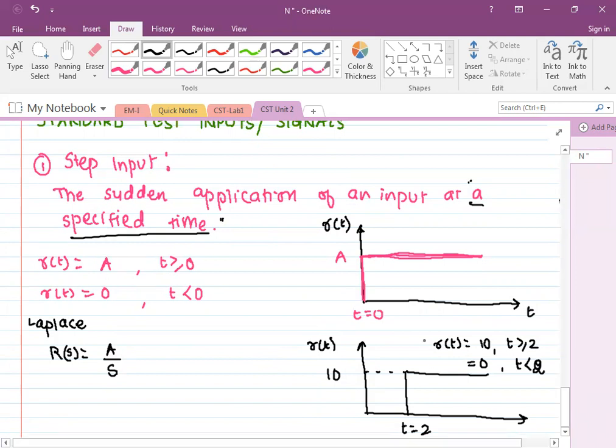A is the magnitude. It may be anything. It may be 1, 10, 100, 1000. We don't know. That depends upon the application. Fine.